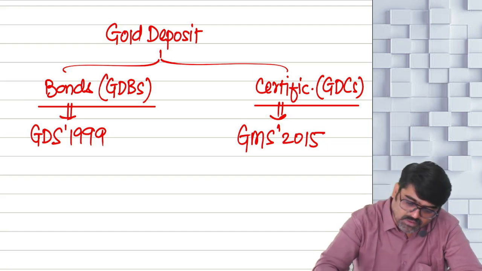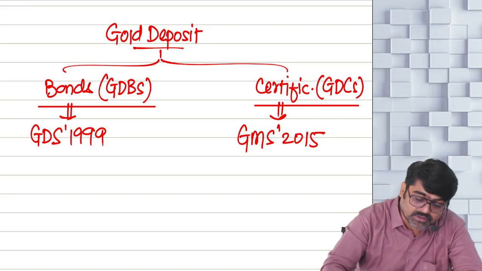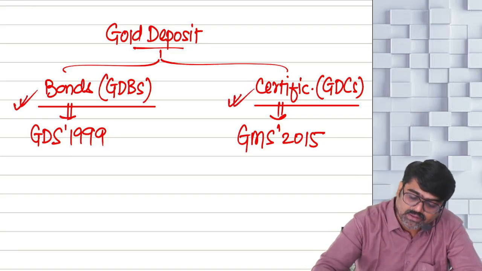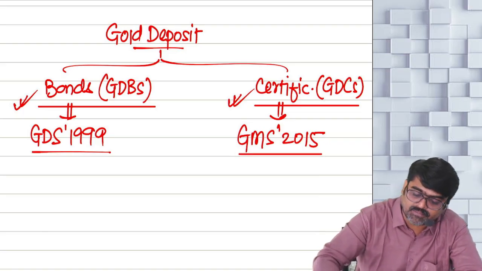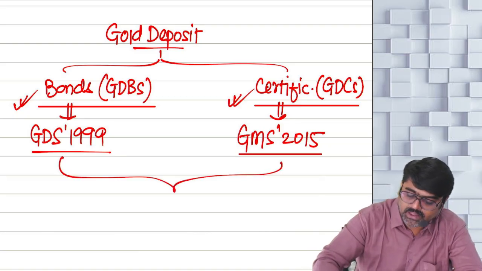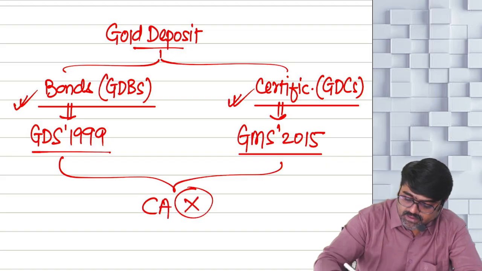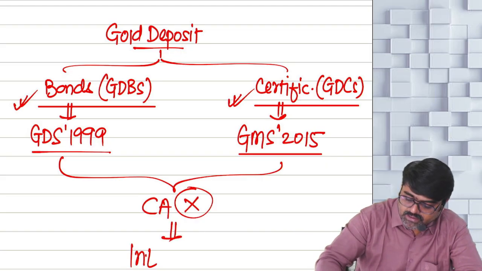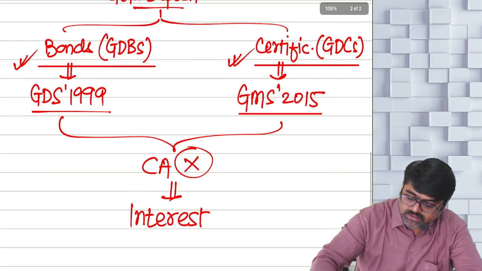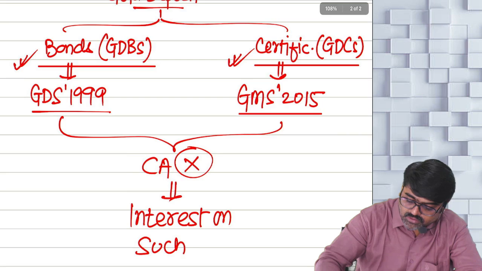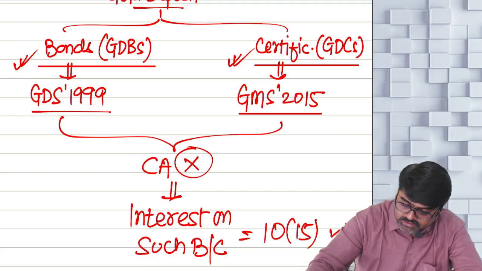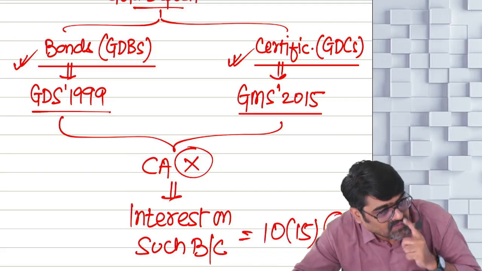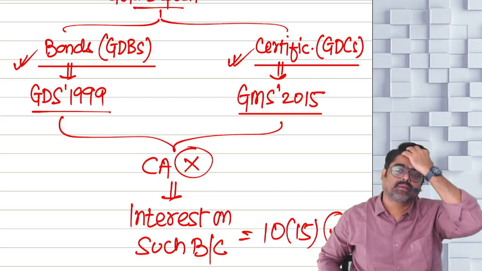Understanding? So first of all, the gold deposit bonds and gold deposit certificates issued under Gold Deposit Scheme 1999 or issued under Gold Monetization Scheme 2015, both these bonds and certificates are not treated as capital asset. Any interest on such bonds or certificates will also be fully exempt under section 10(15).